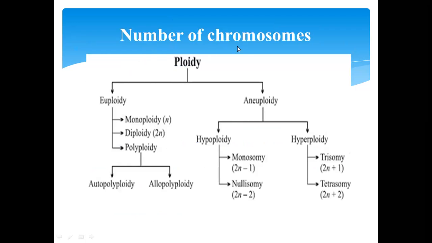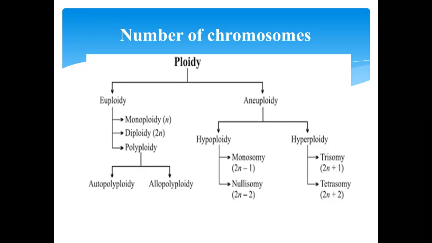Next, the number of chromosomes. The number of chromosomes is specific and constant for a particular species. Therefore, it is of great importance in the study of phylogeny and taxonomy of the species. So, this is the term ploidy. Ploidy speaks for the degree of repetition of the primary basic number of chromosomes, that is X, in a cell. When the chromosome number in a cell is an exact multiple of the primary basic number, it is called euploid.